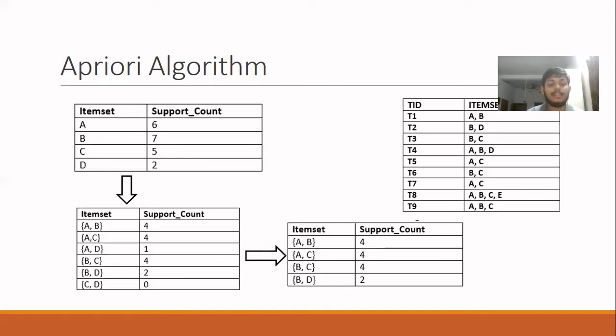The next candidate set is generated with the help of the clipped candidate set from the last step. All possible pairs of the item sets are obtained, and each of them become an item set in the new candidate set. Each of their support values are also calculated. Just like in the previous step, a new clipped candidate set is obtained after omitting the item sets with support values less than the minimum support value.